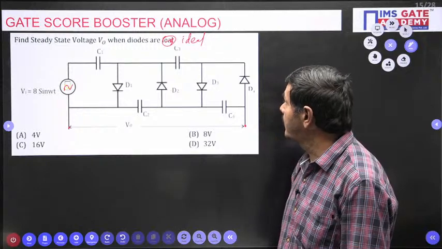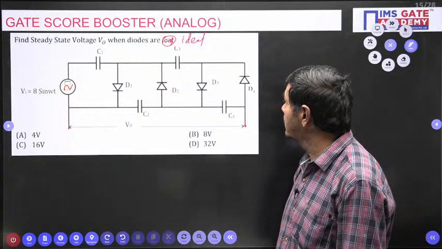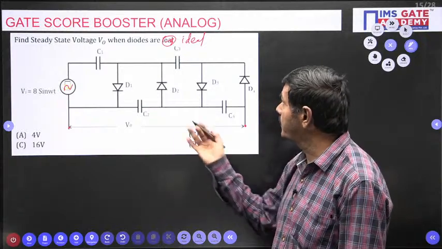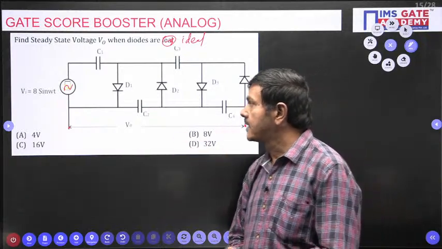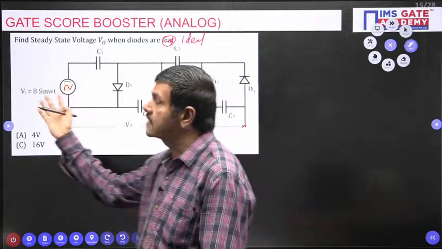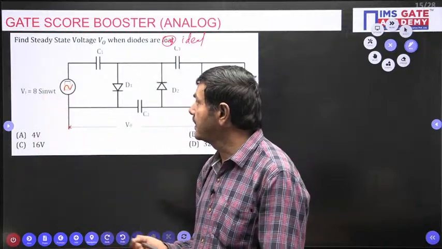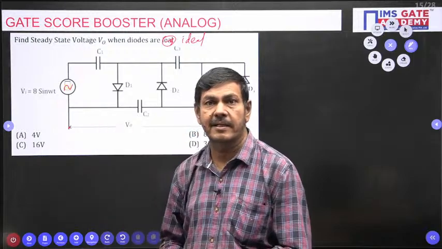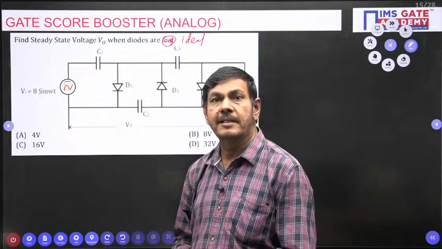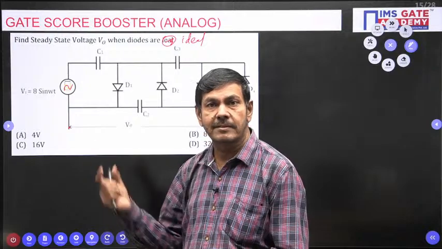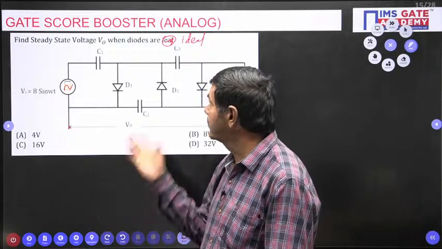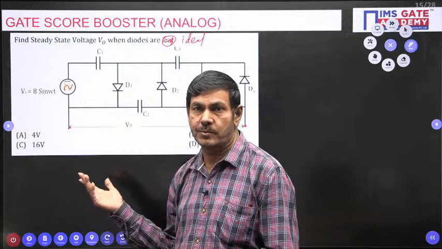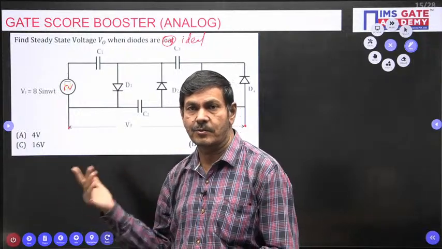How many diodes are given? 1, 2, 3, 4 diodes are given. How many capacitors? 4 capacitors are given. The supply voltage is an AC supply, 8 sin omega t. Anybody can say what is the name of this network? It is a clamping circuit.